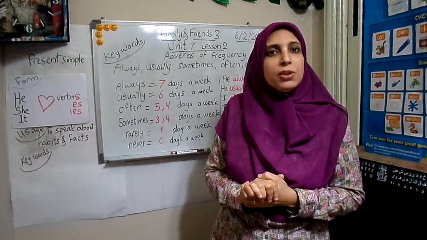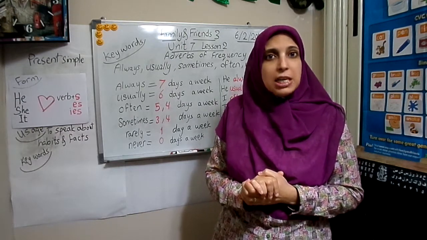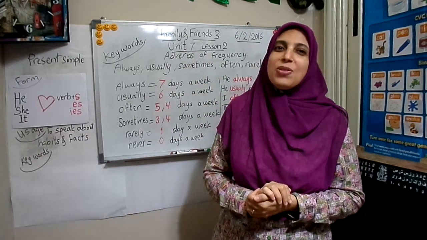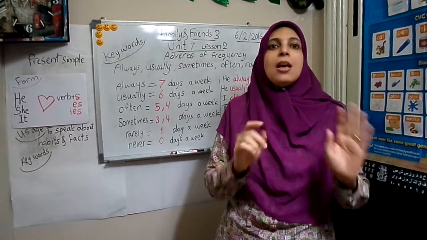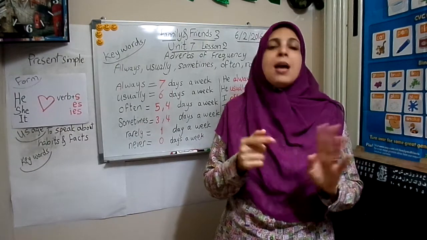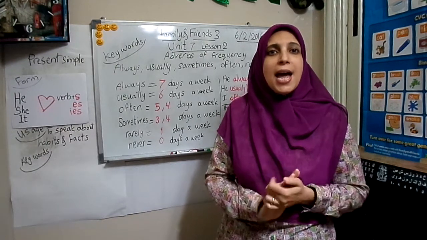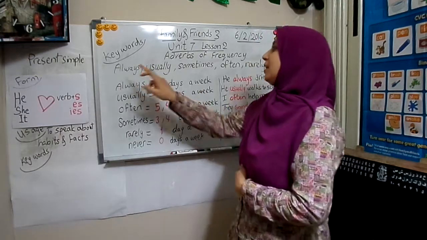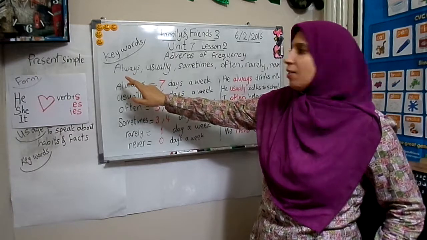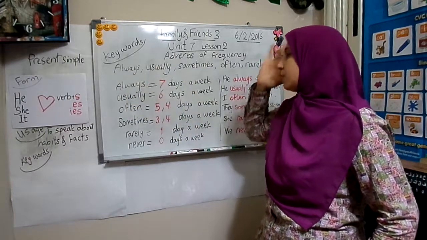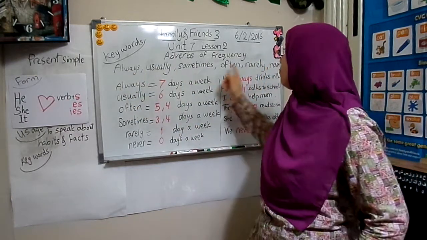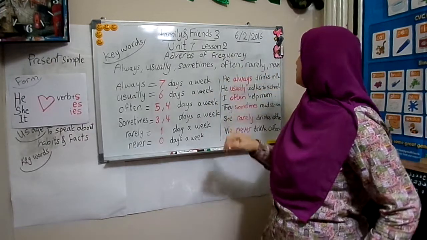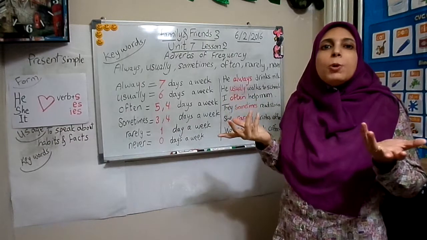Again, adverbs of frequency. These are key words. When I see them in the sentence, I know that I will use the verb as it is with I, you, we, they, and with he, she, it, I add S. Okay, again, let's remember them in a rhyme. Always, usually, sometimes. Often, rarely, never. Let's read the examples and see where do we put it in the sentence.